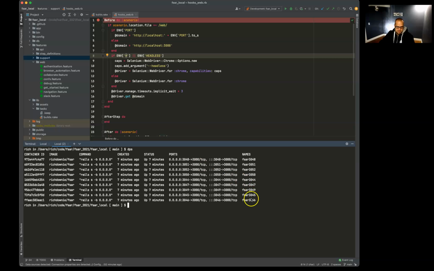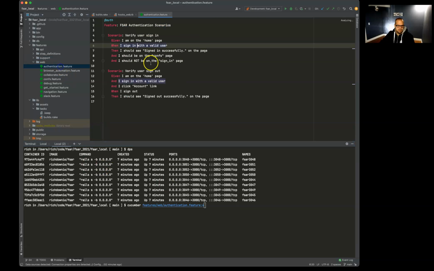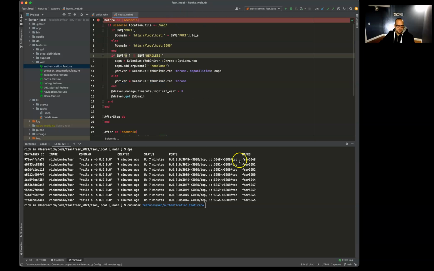So we have some containers running, and we can run Cucumber features, and we'll do web authentication. I'm assuming maybe 4, first one. Yeah. We'll run this one single scenario. And we'll need the port equals 3046.